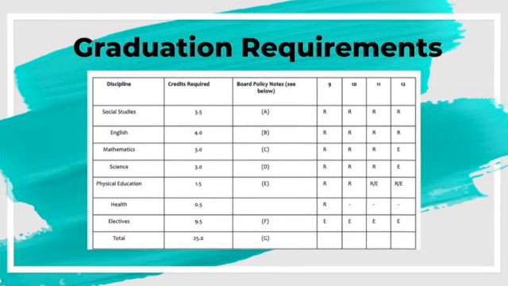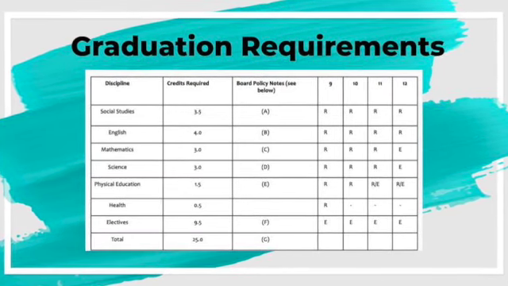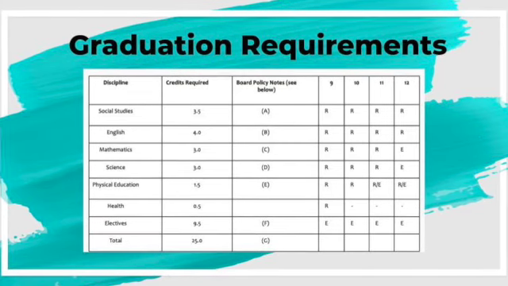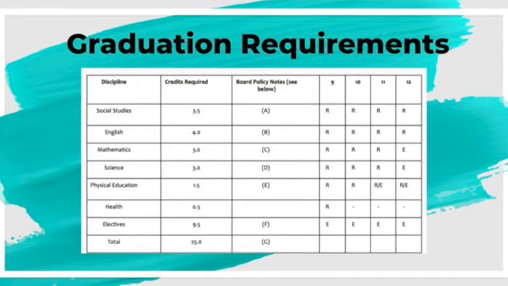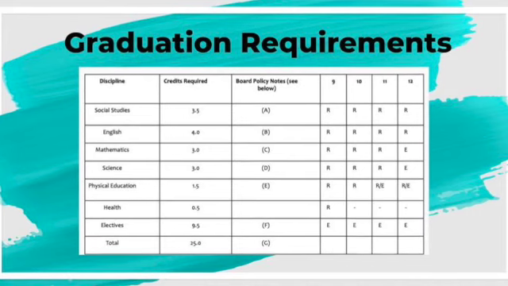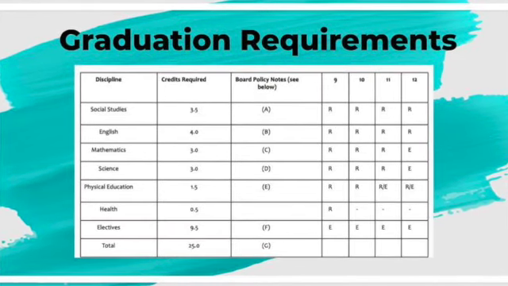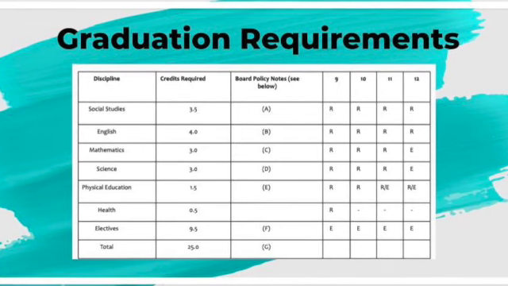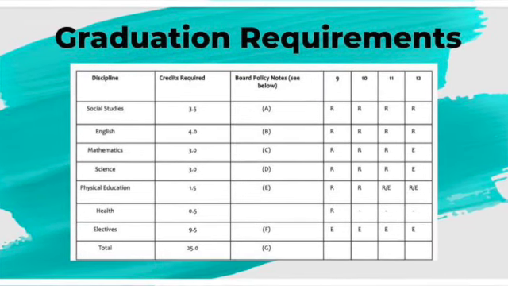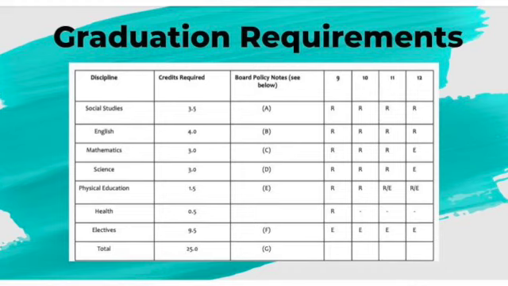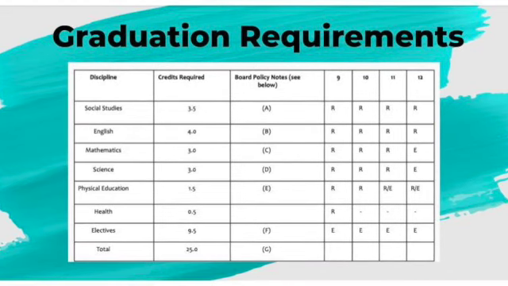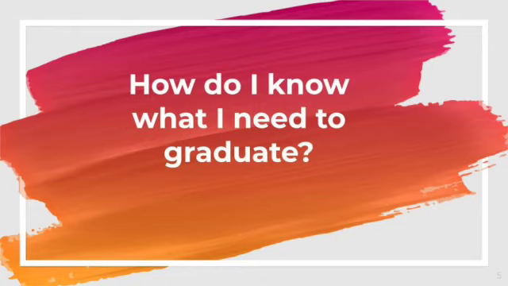3.5 credits of social studies, 4 of English, 3 of math, 3 of science, 1.5 of physical education, a half credit of health, and 9.5 credits of electives, for a total of 25. Keep in mind the different academies have different requirements. Many students go above and beyond these credit requirements, but these are the bare minimum in order to graduate.